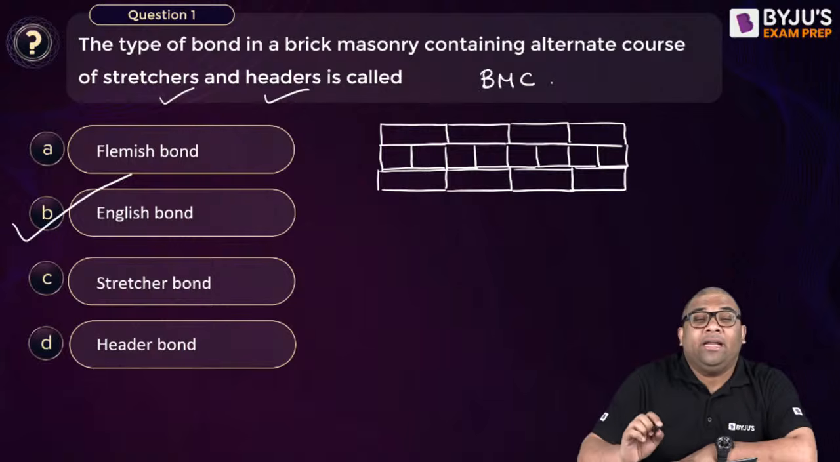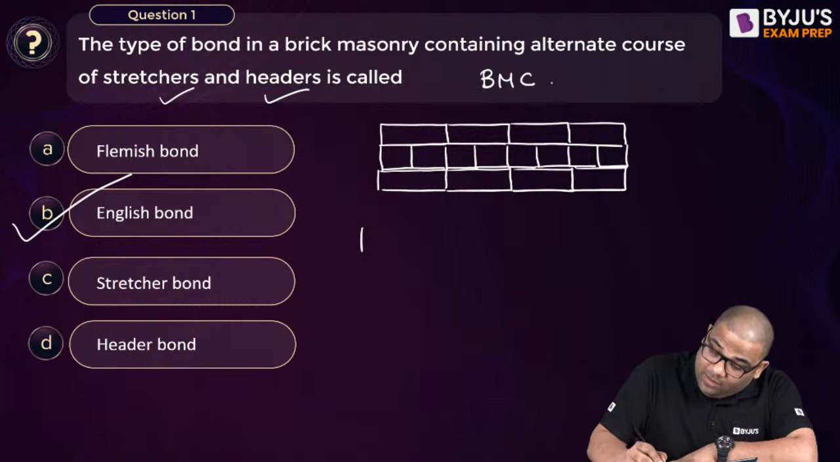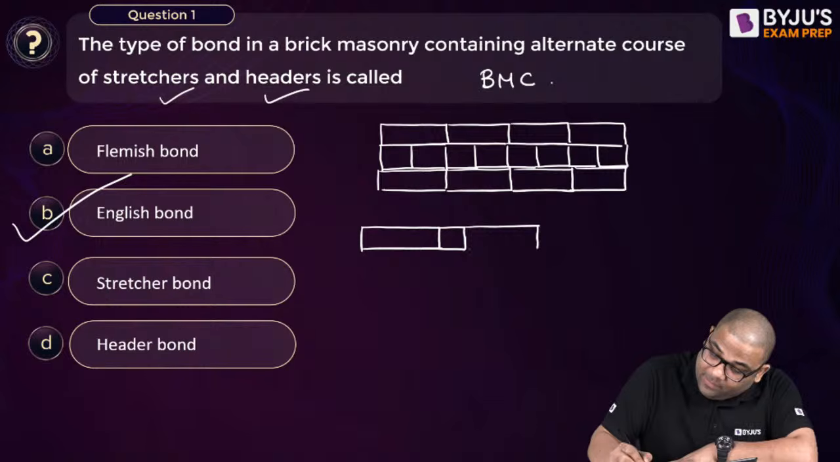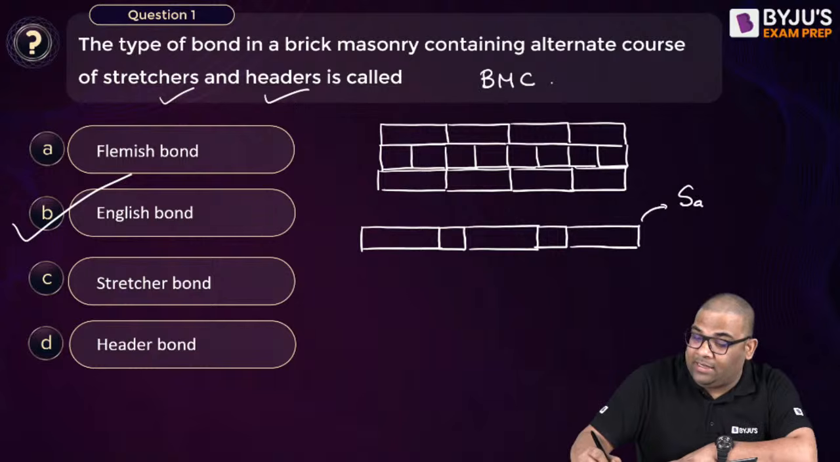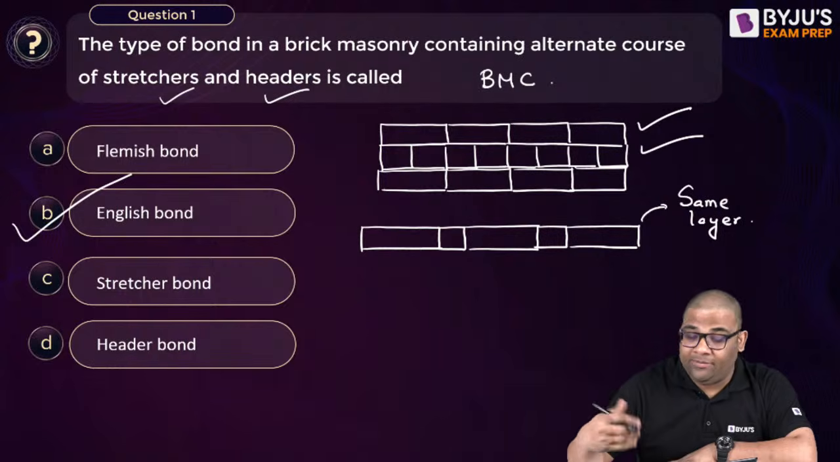What is Flemish bond? In Flemish bond, we have alternate stretcher and header in the same layer. But when we have this alternate arrangement in different layers, then we use English bond.